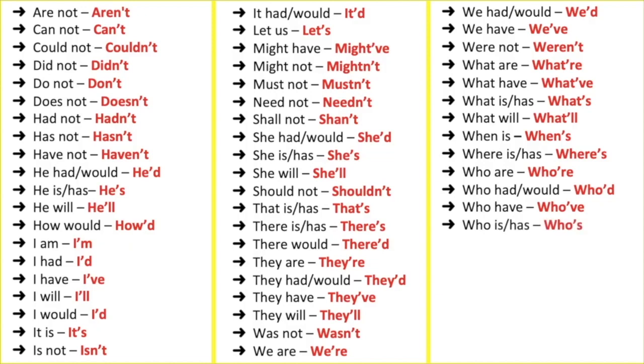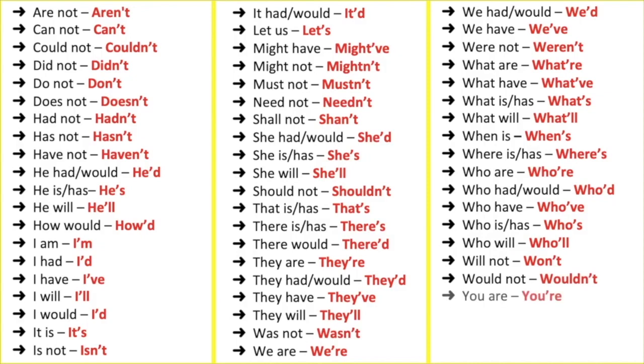Who is or who has, who's. Who will, who'll. Will not, won't. Would not, wouldn't. You are, you're. You had or you would, you'd. You have, you've. You will, you'll.